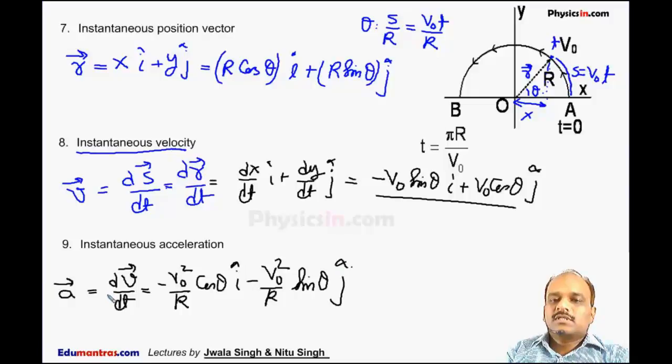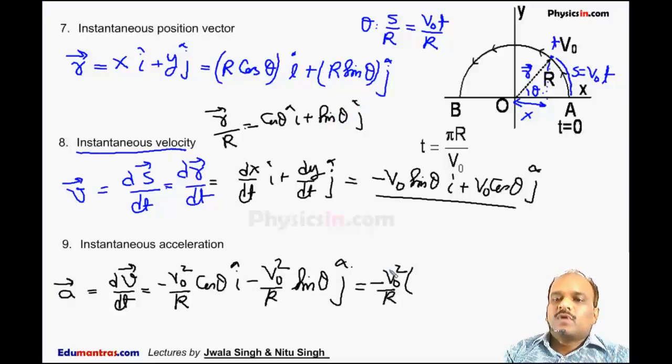So this is the instantaneous acceleration of the particle. I can write this again as minus v naught square by r into cos theta i cap plus sin theta j cap. From here I can say vector r divided by mod of r is equal to cos theta i cap plus sin theta j cap. So in place of cos theta i cap plus sin theta j cap, I can write this as vector r divided by mod of r, or this is r cap.